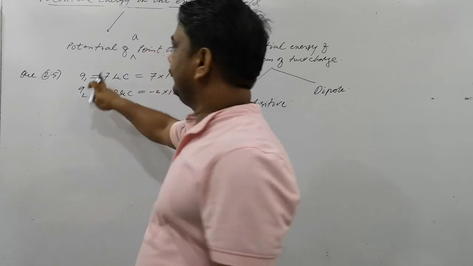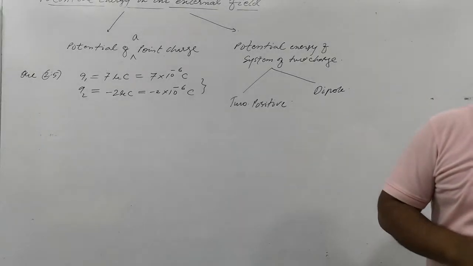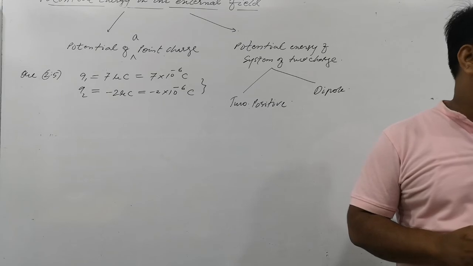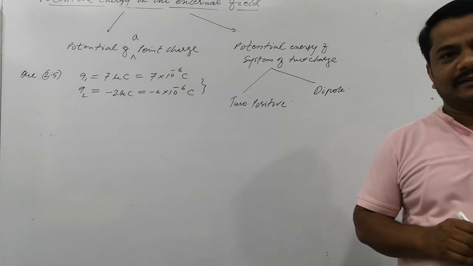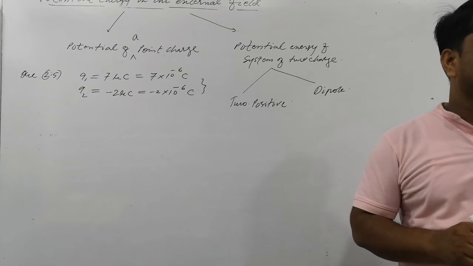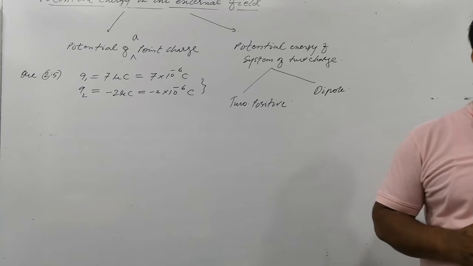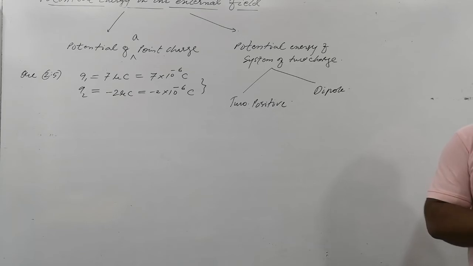Tell me please, if these charges are located at a certain distance, will they constitute a dipole? If 7 microcoulomb and minus 2 microcoulomb are located at points, will they constitute a dipole? No, they will not constitute a dipole. Tell me please why not? The magnitudes are different here. I asked a question in the numerical and you told me yes, they will constitute.